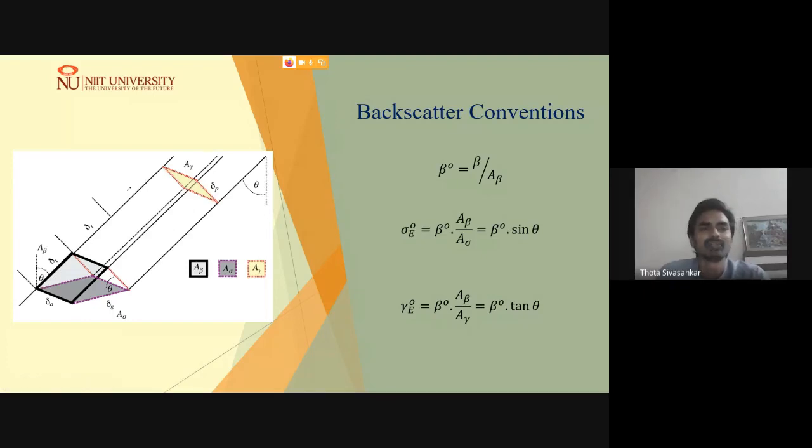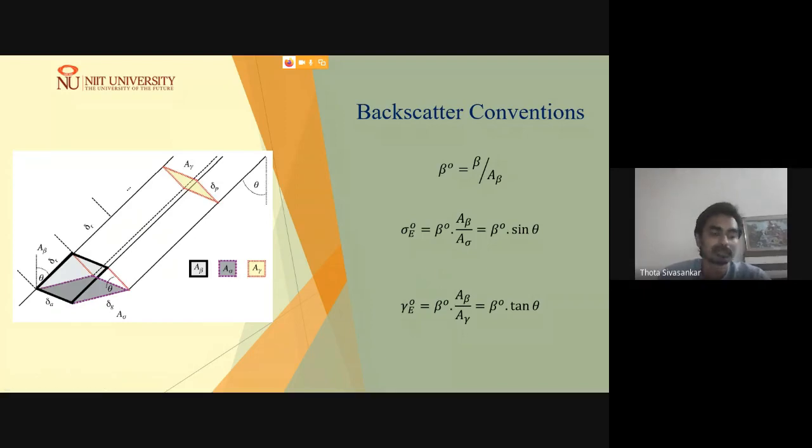So what are the advantages and disadvantages of these aspects? Which one should I use? If you see generally, sigma naught has been popularly used in all remote sensing and Earth observation applications. This is because of its ability to relate with the ground resolution. Rather, there is another parameter, gamma naught, which is commonly used for getting Earth flattened images.